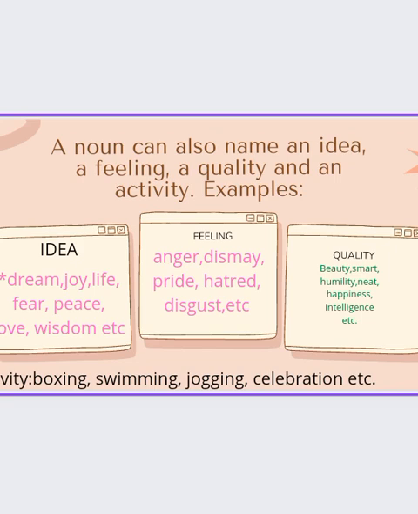We also have perseverance, stubbornness, honesty, and what have you. The last one is on activity. Activity is something that you spend time doing. Example, boxing, swimming, jogging, celebration, etc. I hope you are getting it.